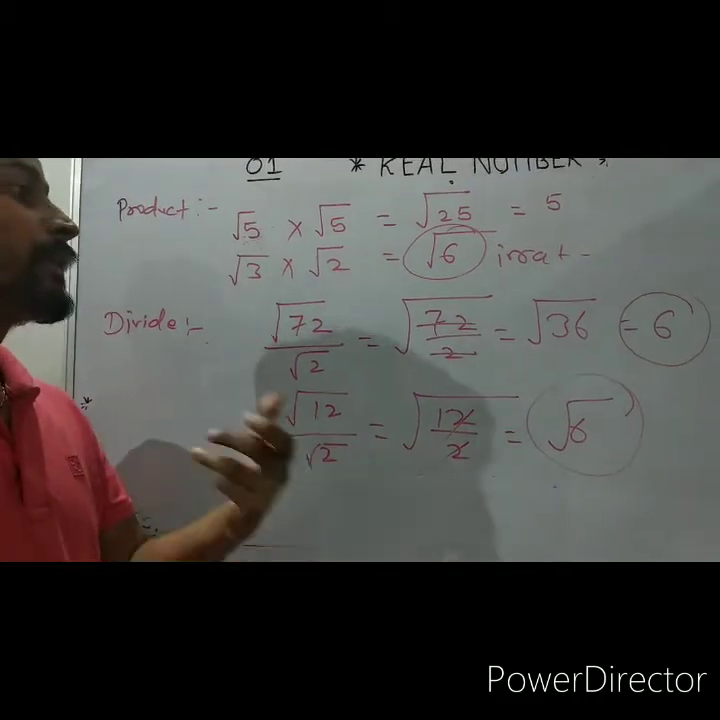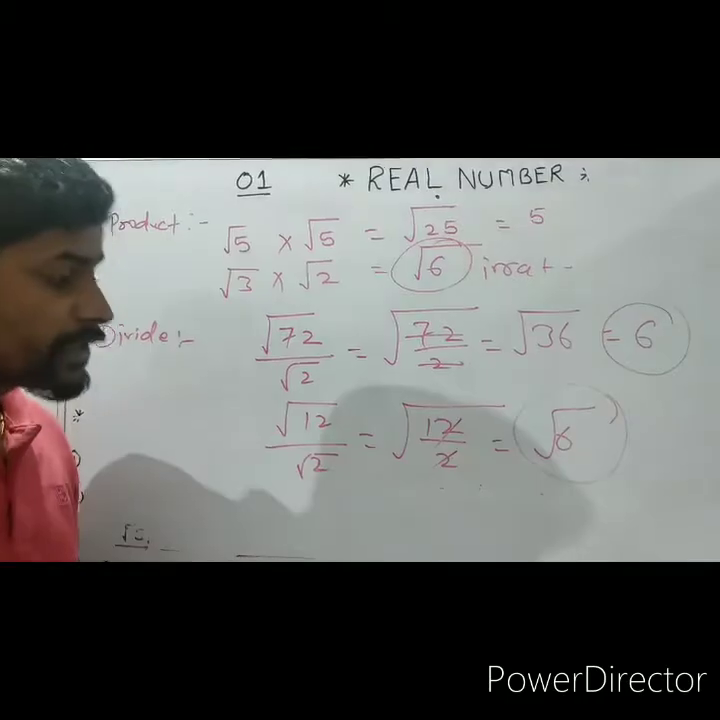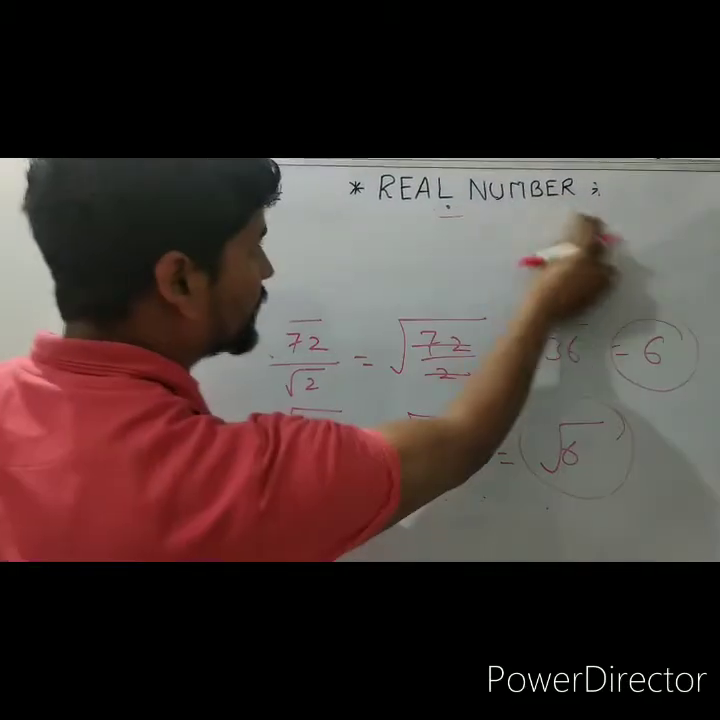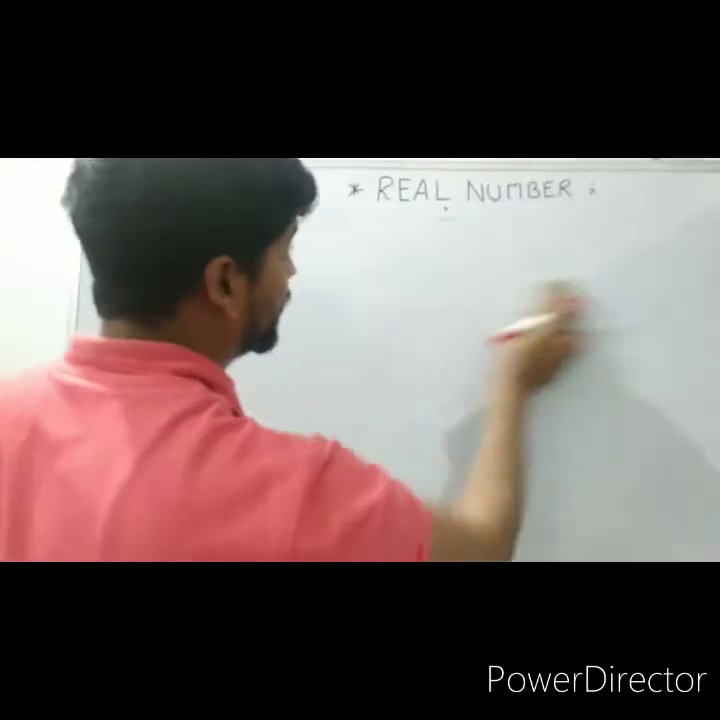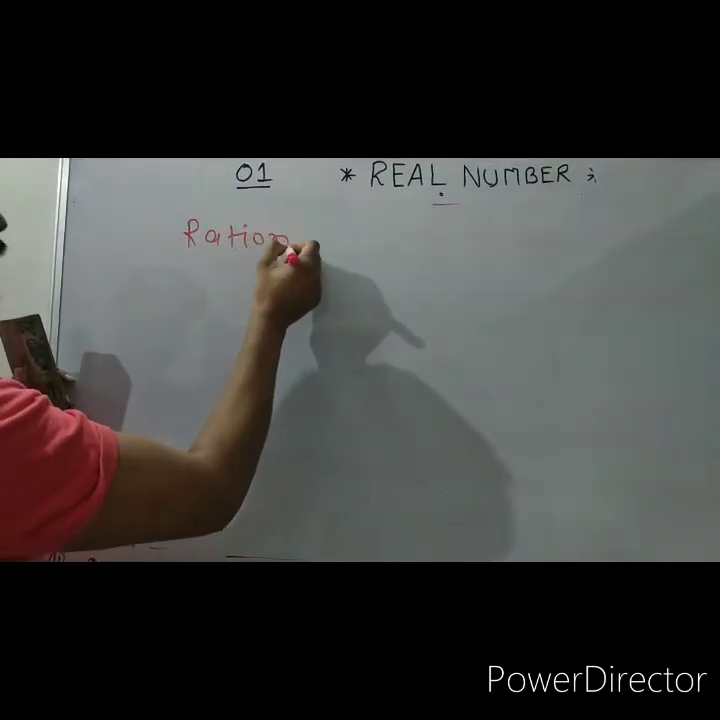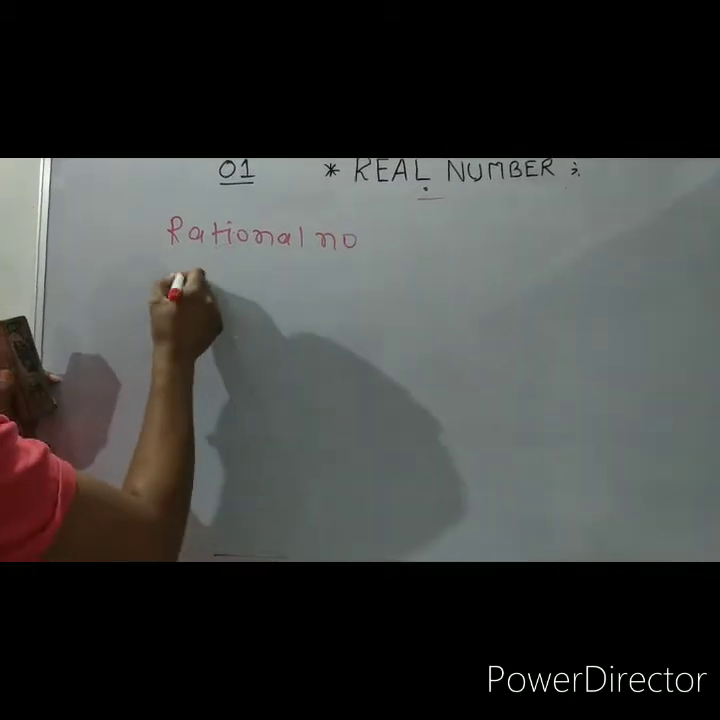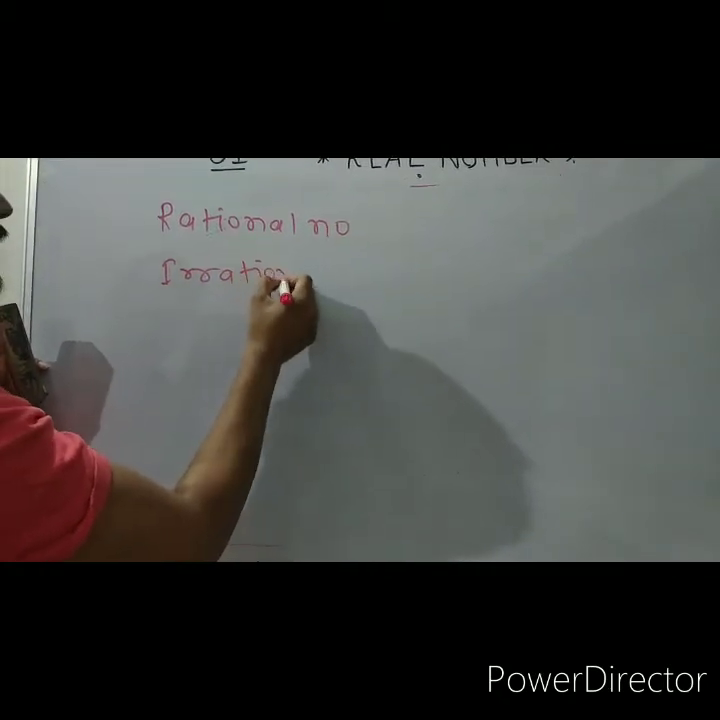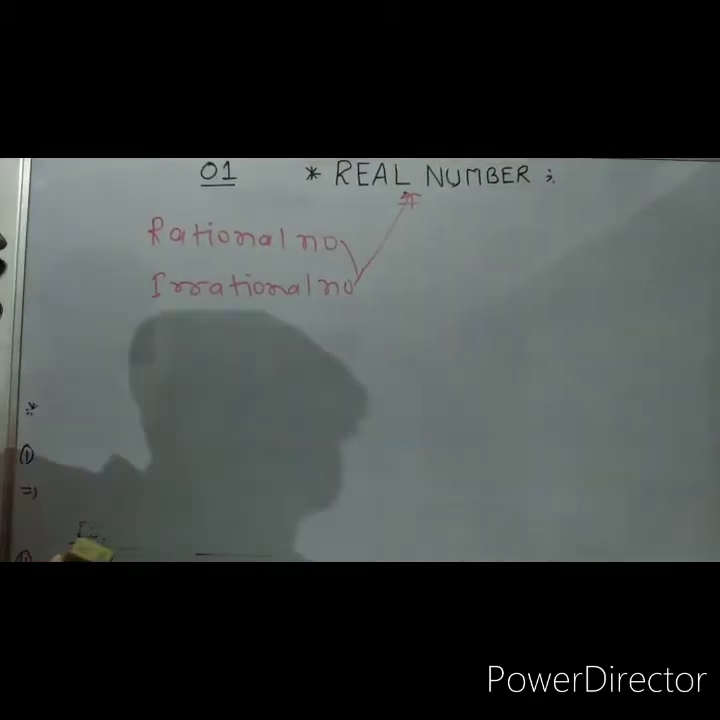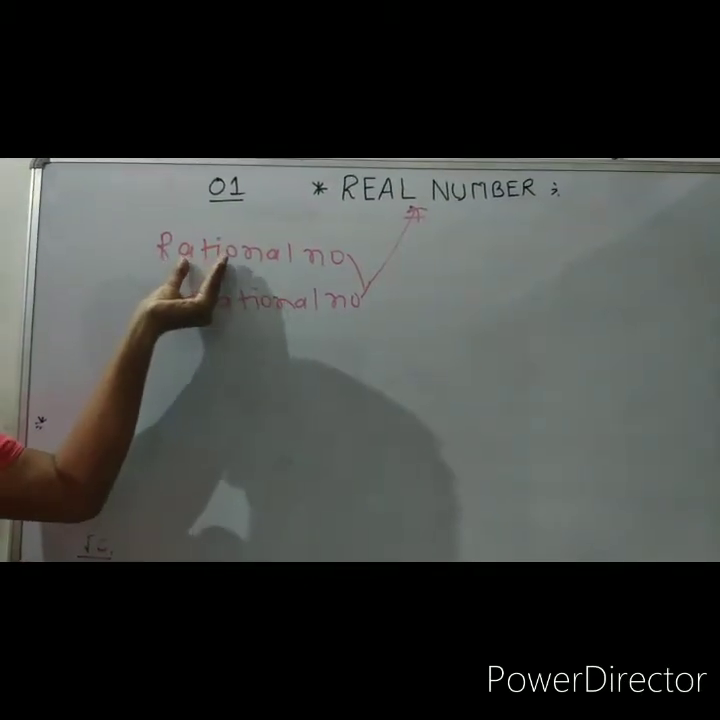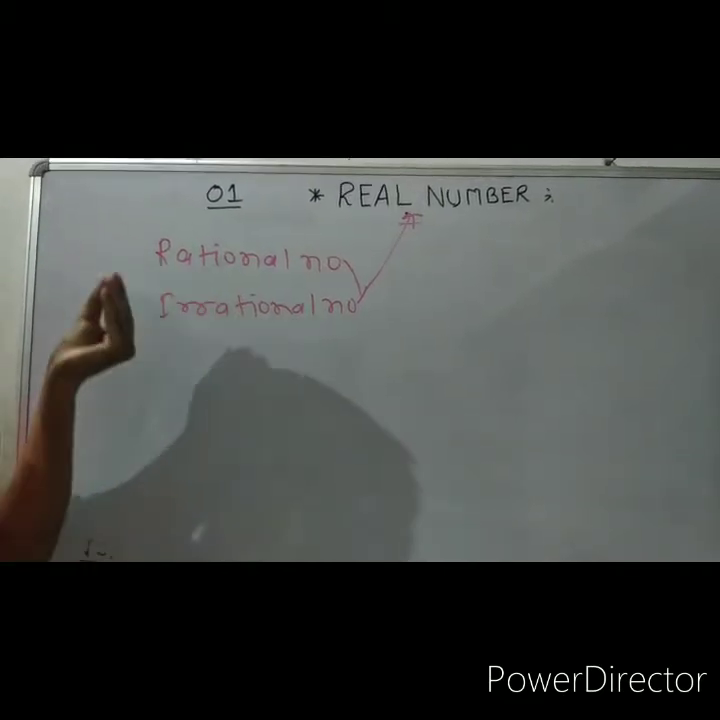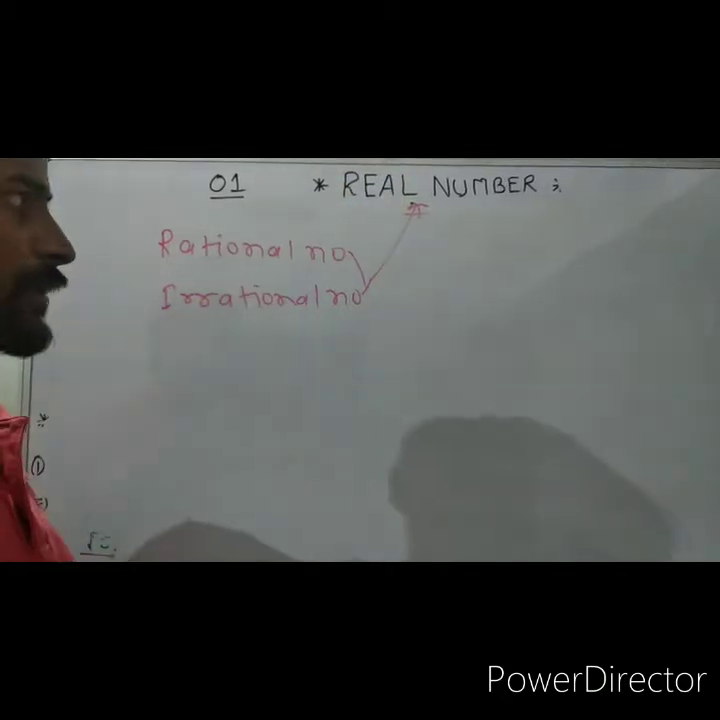Now student, we will come to the definition of this chapter, real number. Now then, what is the exact definition of real number? All the rational numbers and irrational numbers together are called real numbers. Means students, सभी रैशनल और इरेशनल नंबर दोनों आपस में जो होगा वही रियल नंबर होता है.